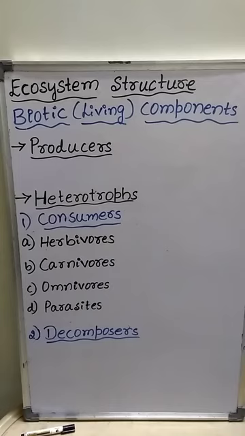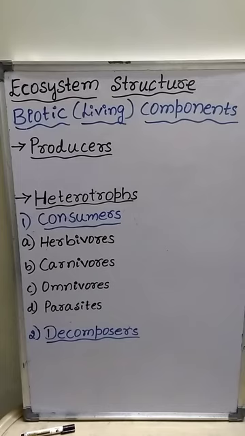The different members of the biotic community are connected with one another by a number of interactions and interdependence. Mainly, the different members of the biotic community are dependent on each other for food.